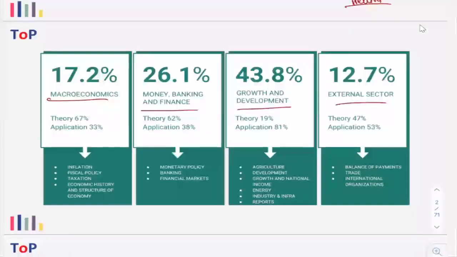Clear. So the first important group is macroeconomics. There we will be covering inflation, fiscal policy, taxation, then a little bit of economic history and structure of economy. That is covered under the entire scheme of questions that we are going to deal with. Clear? So in here, you can see that the portion of theory questions is higher than that of the current